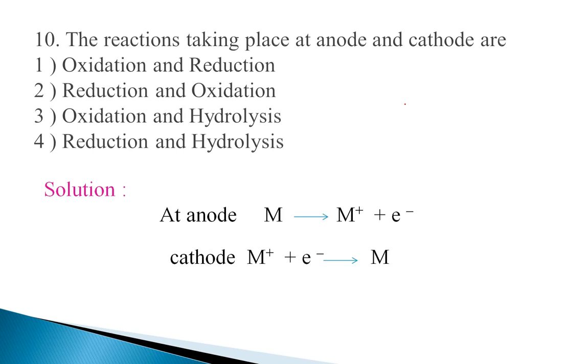Suppose if we take the example of Daniell cell, it is also the same. Oxidation takes place at anode, reduction takes place at cathode. The right answer is option 1, oxidation and reduction.